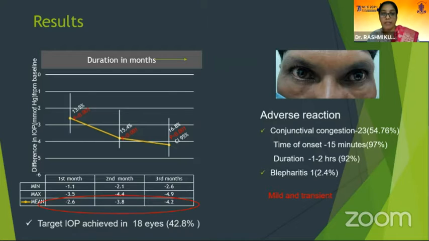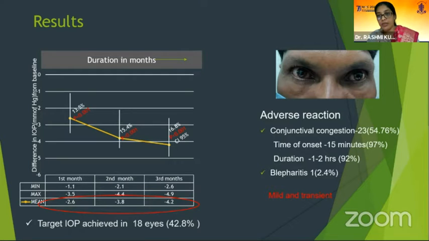The mean IOP reduction was -2.6, with a percentage reduction at first month of 13.5%, and at third month a mean reduction of -4.2 mm of mercury. Finally we got an IOP reduction of 16.8%. And target IOP was achieved in 18 eyes, which constituted 42.8% of our patients.